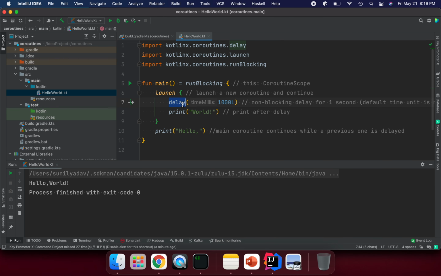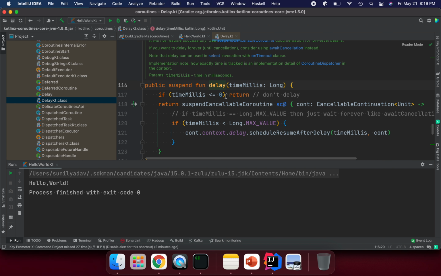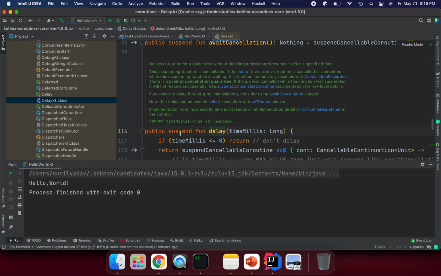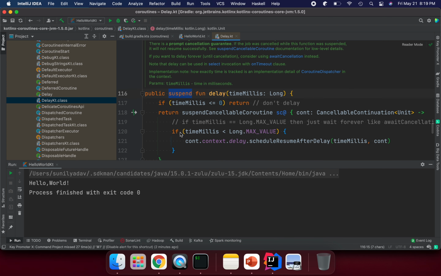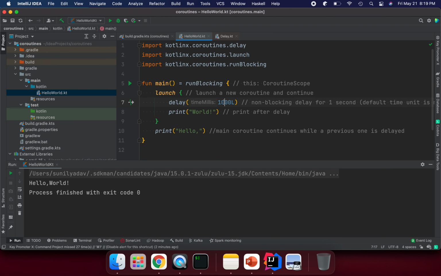If you press Command B, we can see this is a suspending function, and they added the suspend keyword here. So we are not blocking this thread. We are suspending the coroutine, and when the timeout is finished, the coroutine is called again and we print hello world.